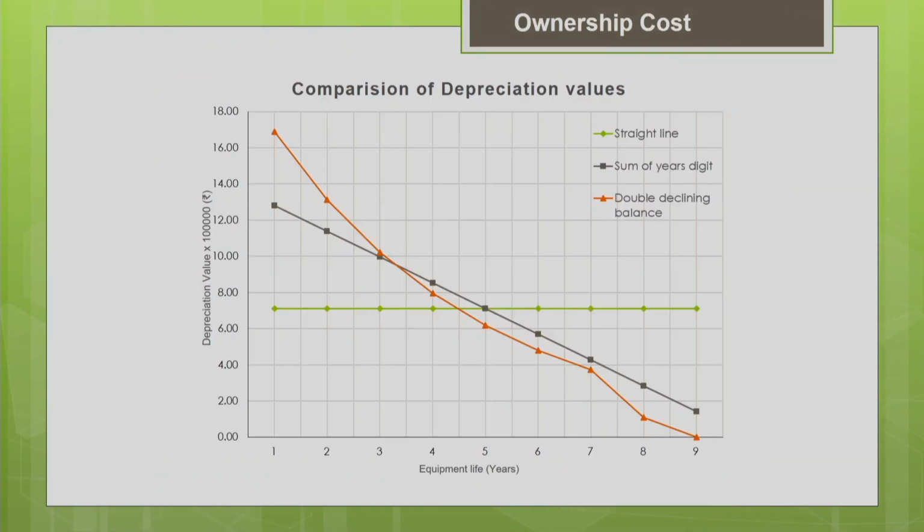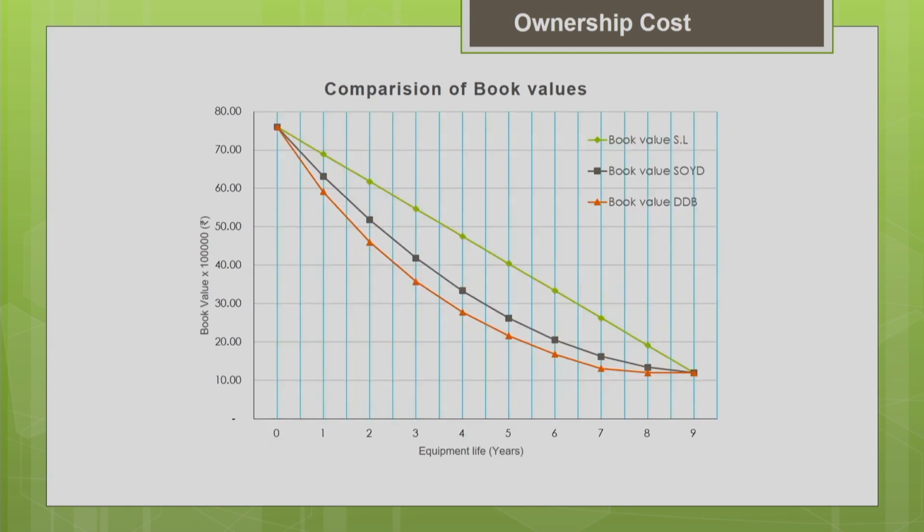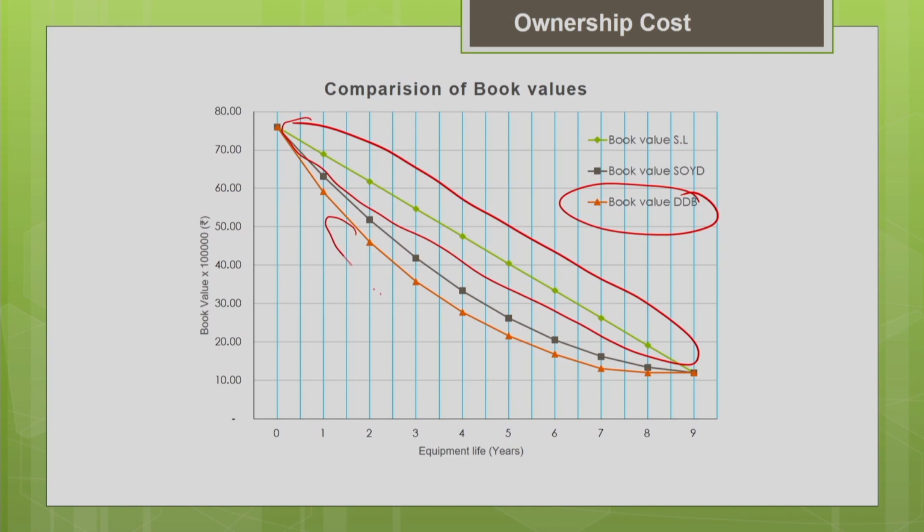This is just a graphical representation of the depreciation values estimated by 3 different methods. You can see the straight line method is always constant. The double declining method is giving you the accelerated depreciation, more depreciation in the early age of the life of the machine. The same way, you can also compare the book value. In the straight line method, there is a linear reduction in the book value. But for the other 2 methods, it is non-linear, and for the double declining method, it is more accelerated. The book value reduction is more.